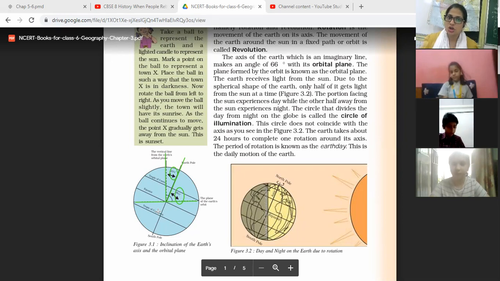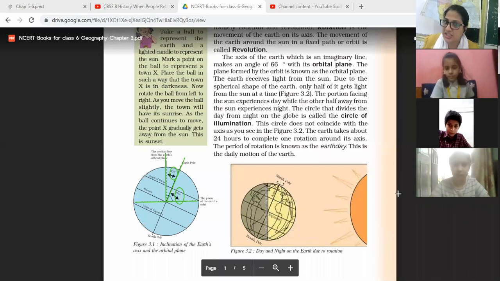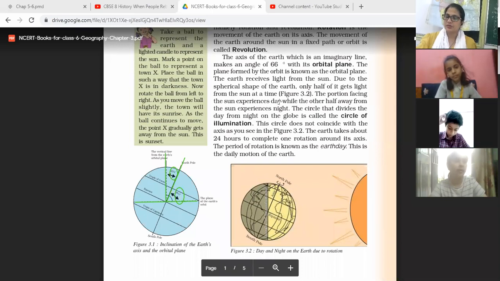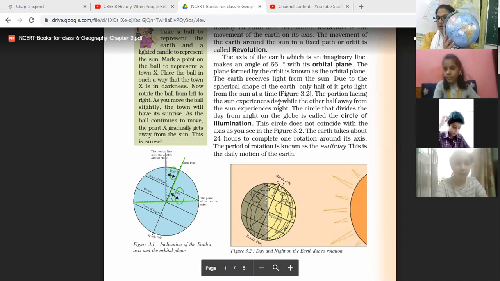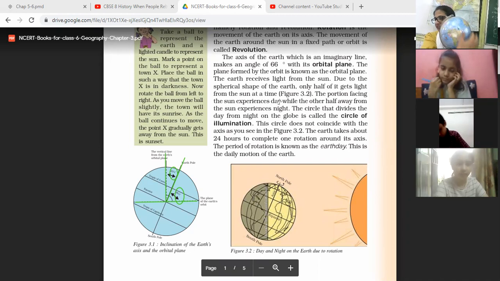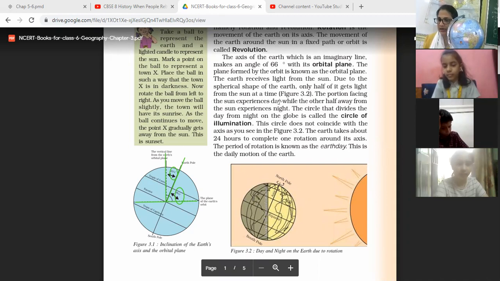Understood? Due to the spherical shape of the earth, only half of it gets light from the sun. Due to its inclination and the shape of the earth, only half of it gets sunlight. The rest is not able to get sunlight.